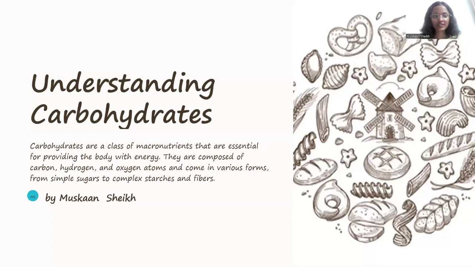Understanding carbohydrates. Carbohydrates are a class of macronutrients that are essential for providing the body with energy. They are composed of carbon, hydrogen, and oxygen atoms and come in various forms, from simple sugars to complex starches and fibers.